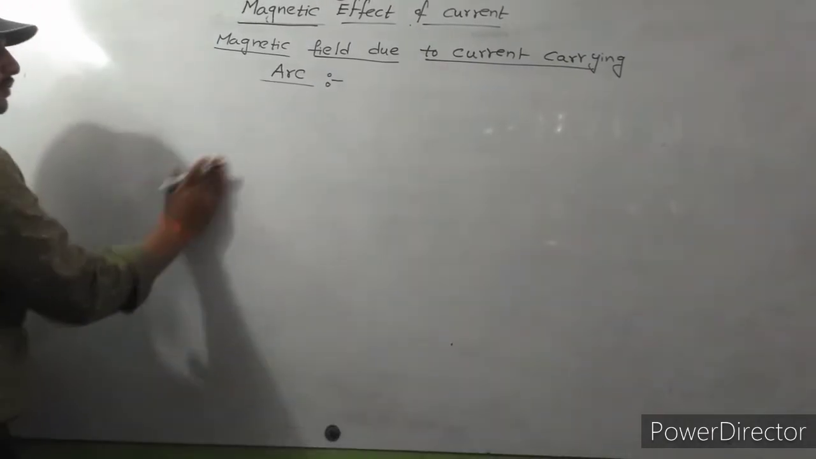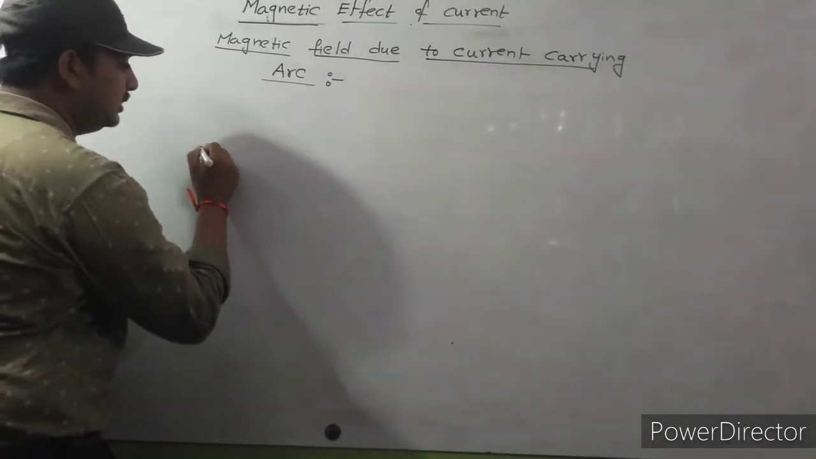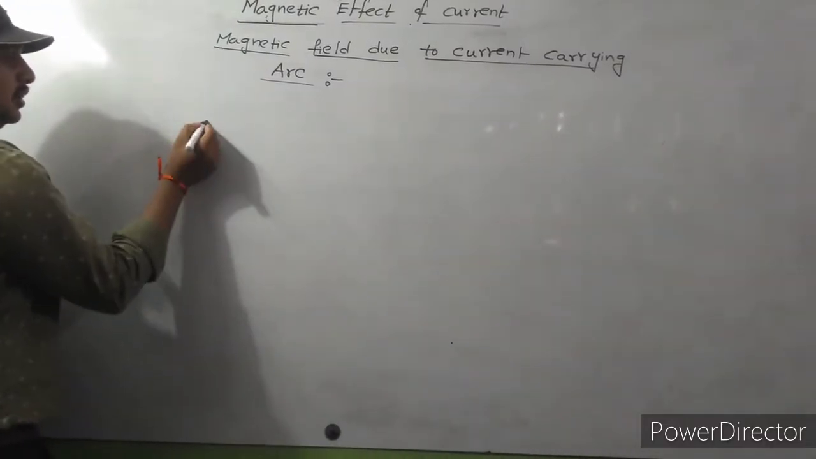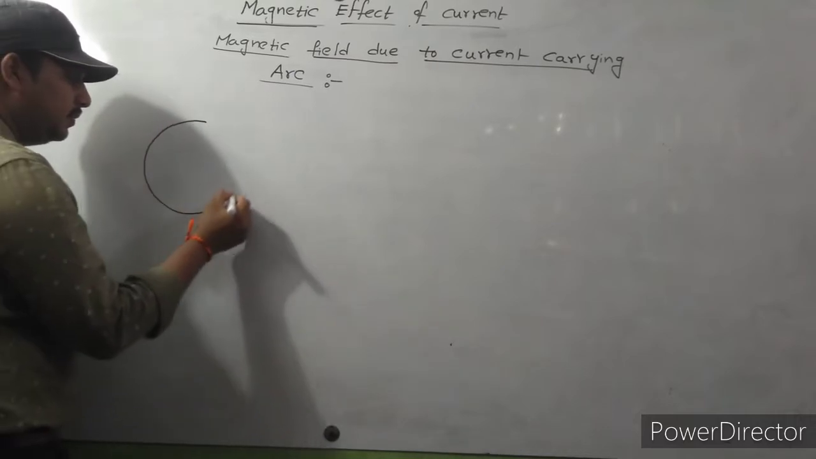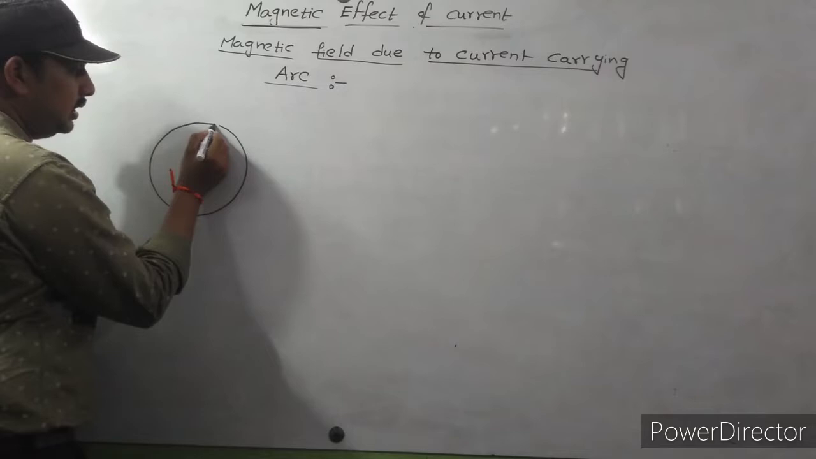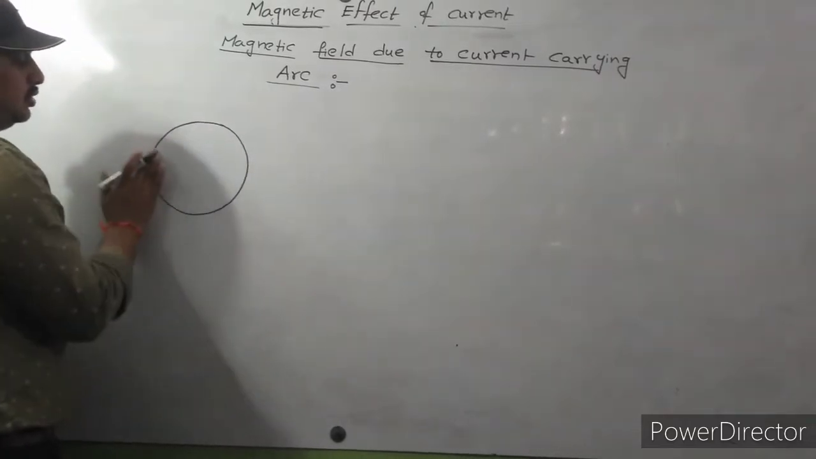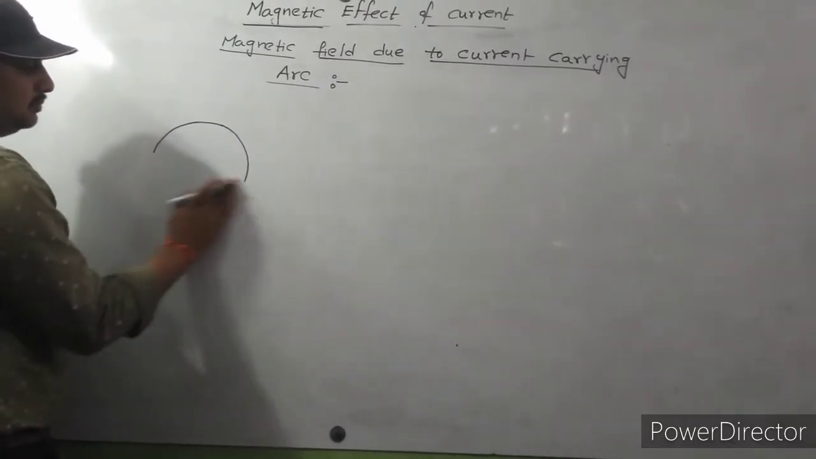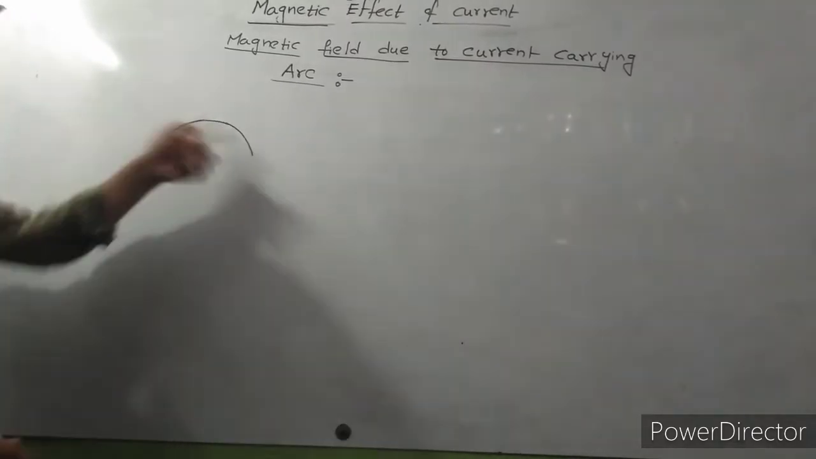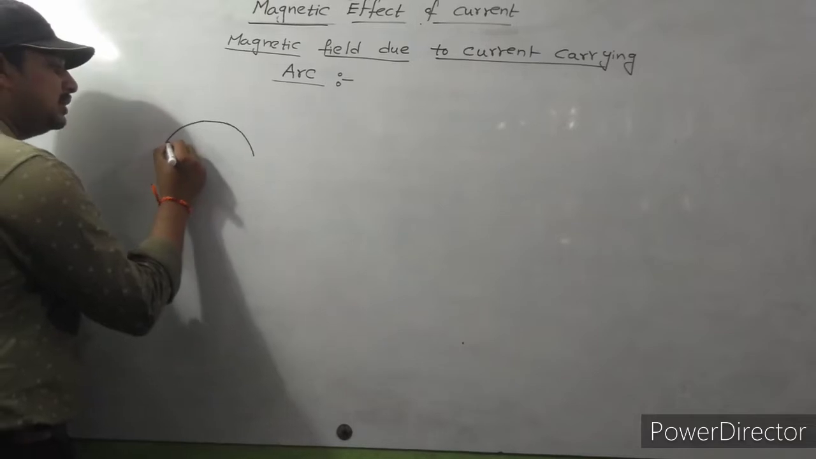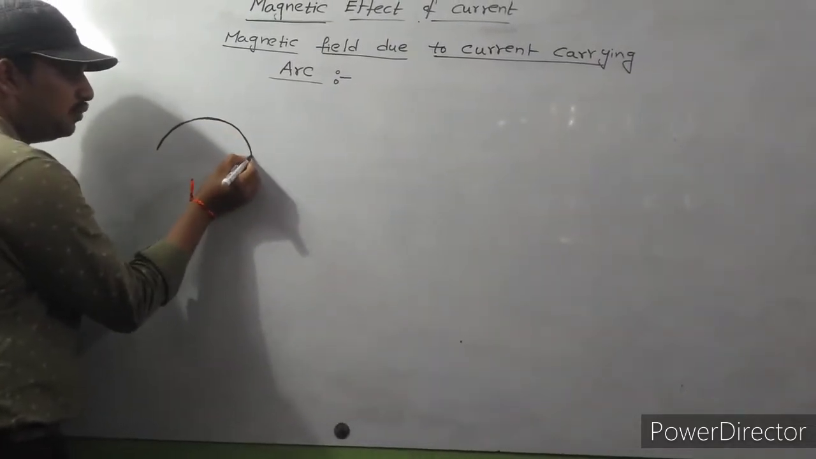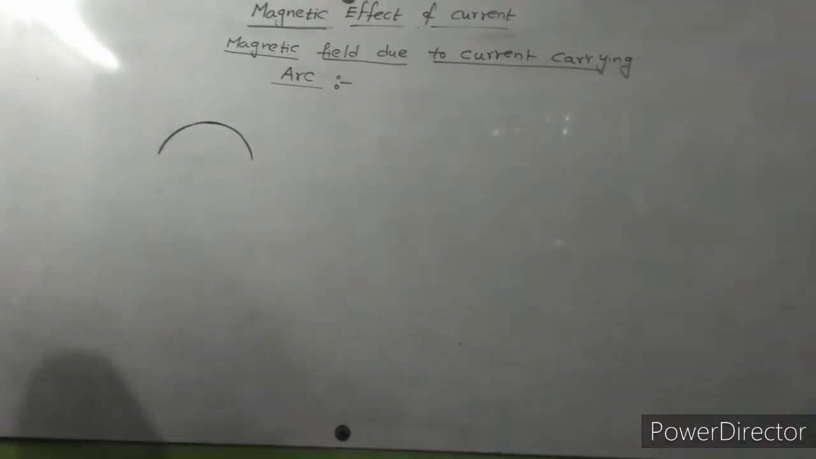Okay, so actually observe carefully. I consider an arc. What is meant by arc? First of all, if you consider a circle, and if you remove a part of the circle, the part removed from the circle is an arc. So this is an arc. If any part is removed from the circle, that is called an arc.